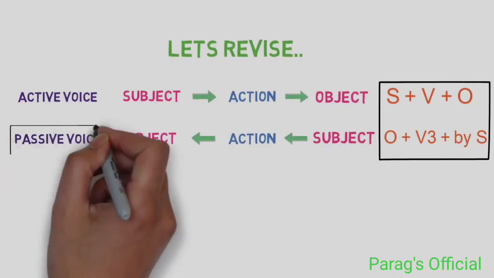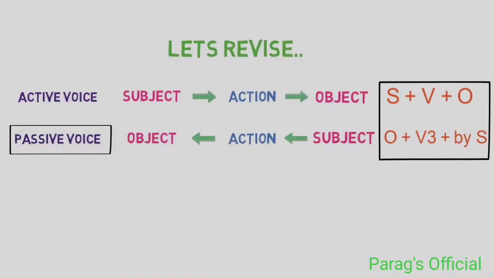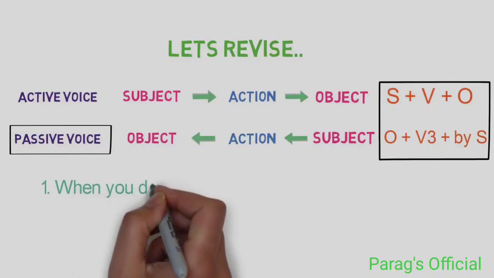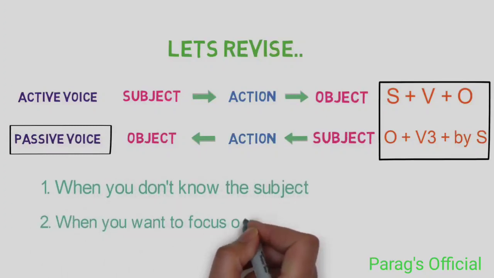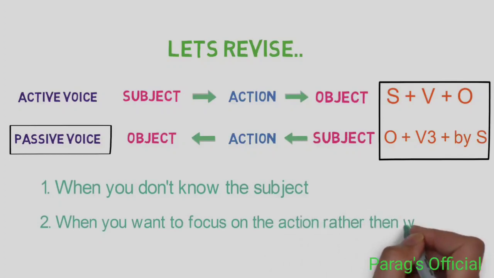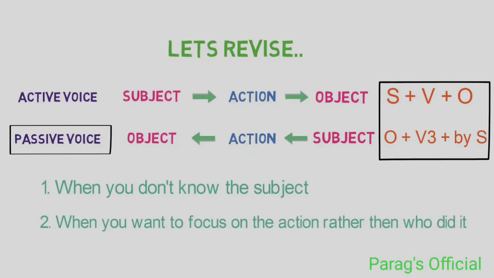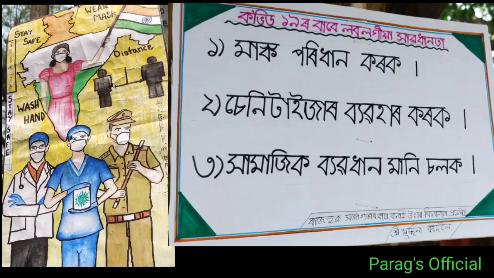Then we discussed when to use passive voice. Two main reasons for it are when you don't know the subject at all, and second, when you want to focus on the action and the object rather than who did it. That's all for now about active passive voice in this video.